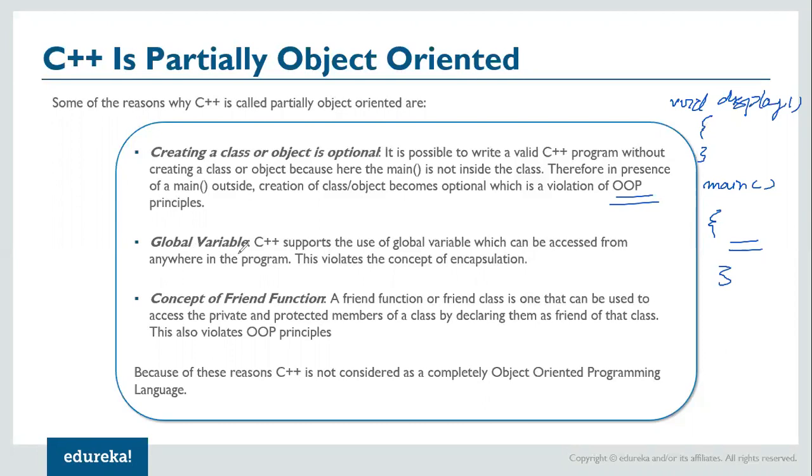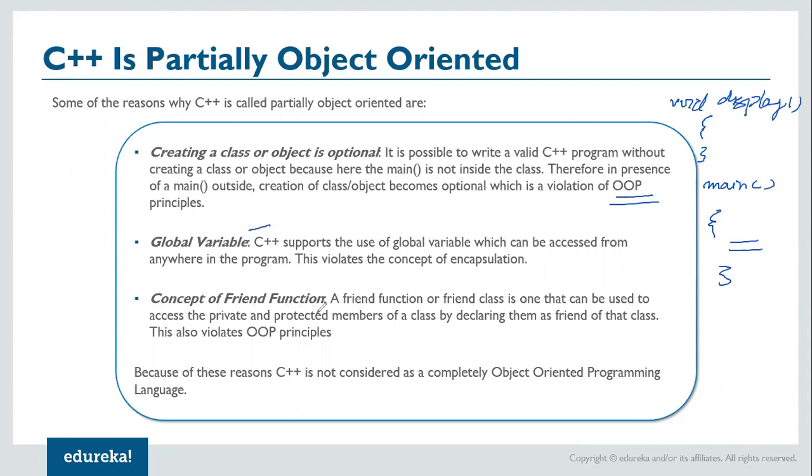Then the global variables concept is there. C++ supports the use of global variables which can be accessed from anywhere in the program. This violates the concept of encapsulation. Earlier we had seen that in the case of encapsulation, we define private members within the class to protect them from being accessed from anywhere in the program, or by any class or any other functions. So this is in violation of the OOPS principle, but we have the concept of global variables in C++.